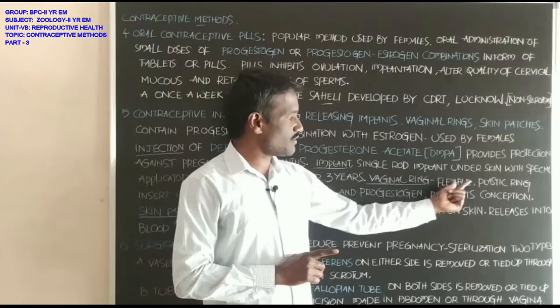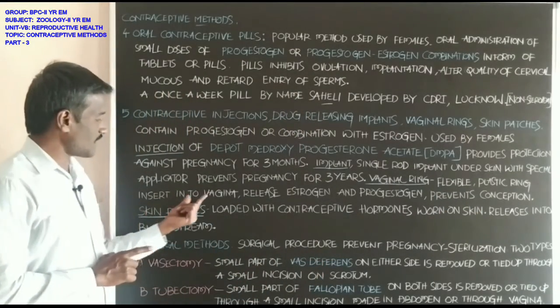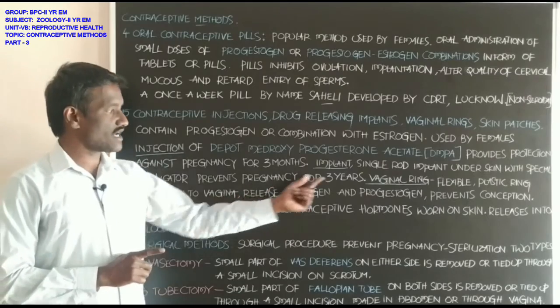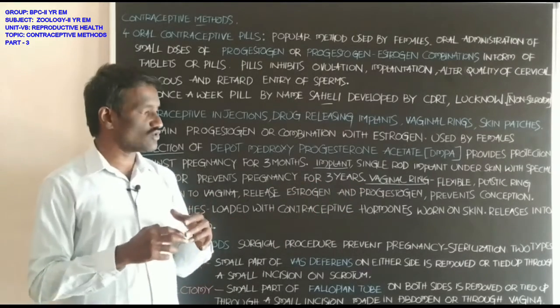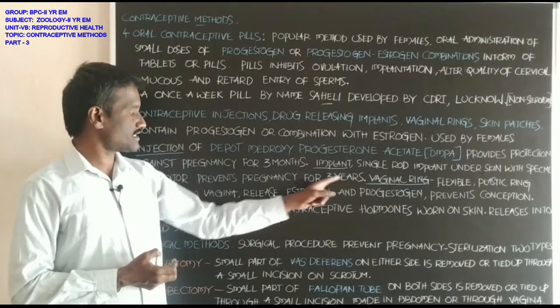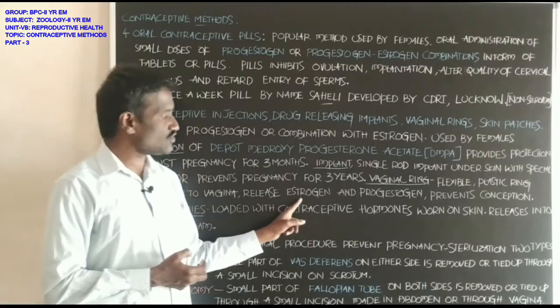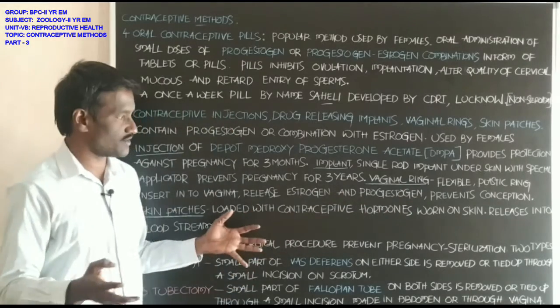And vaginal rings are ring-like structures inserted into the vagina of the females. A vaginal ring is a flexible plastic ring inserted into the vagina. These vaginal rings release estrogen and progesterone and prevent conception.